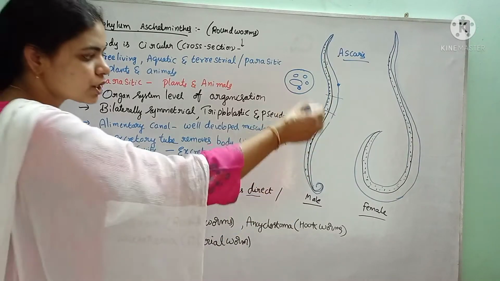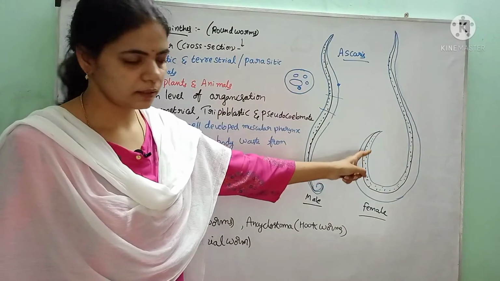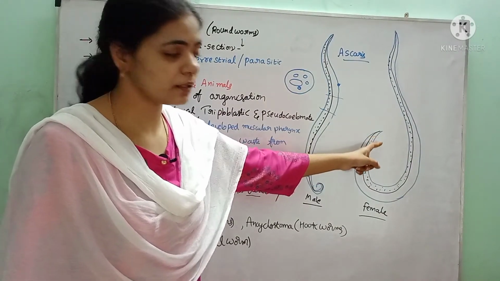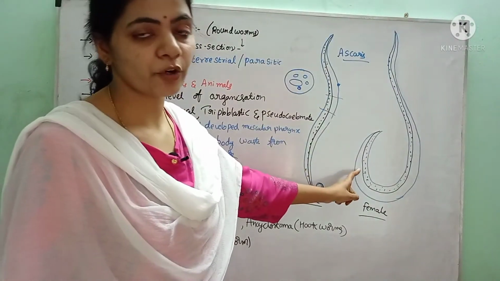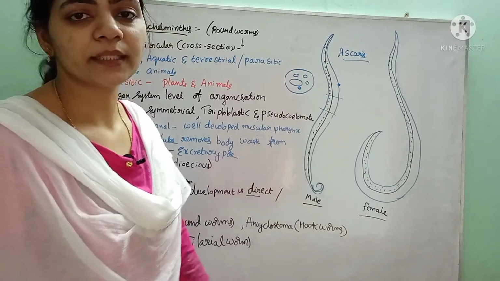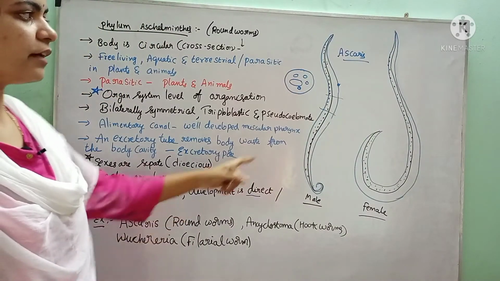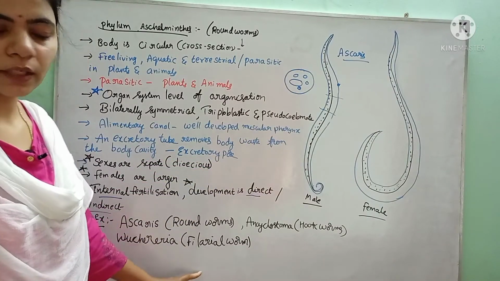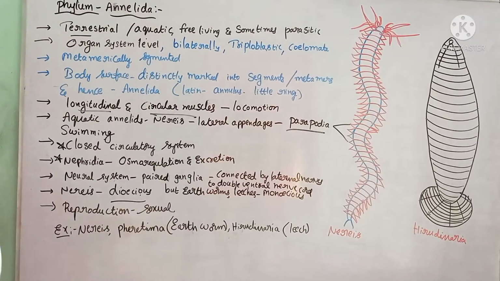Females are much larger than males, and fertilization is internal, that is, it occurs inside the body of the female, and development may be direct or indirect. Examples are Ascaris lumbricoides, the roundworms. Next, Wuchereria bancrofti, that is filarial worms, and Ancylostoma. Next we see the Annelida.